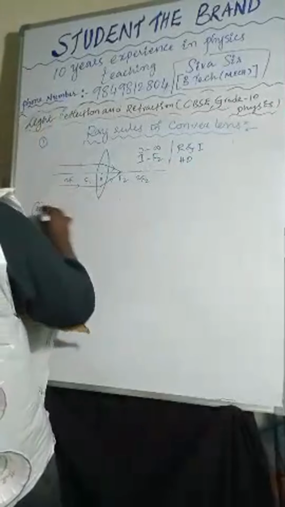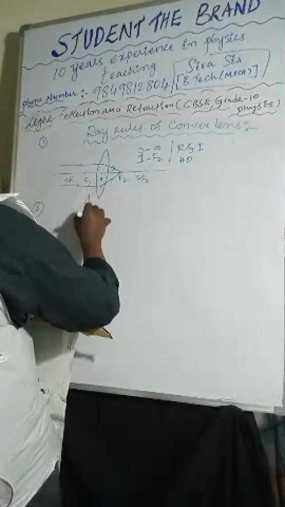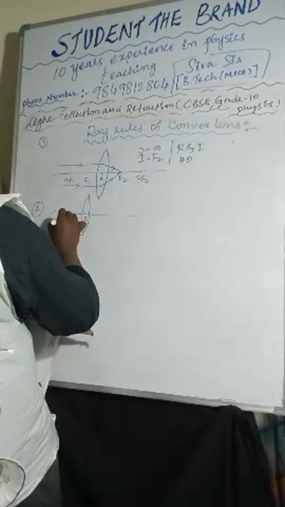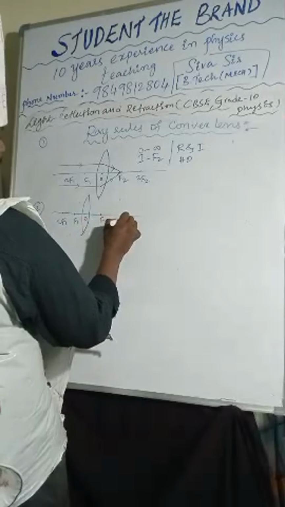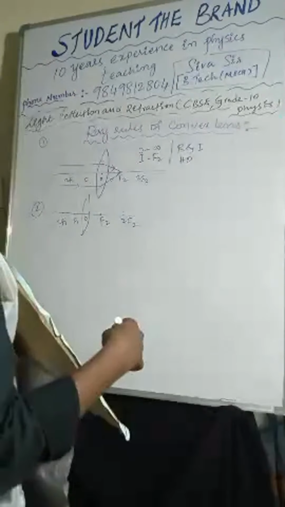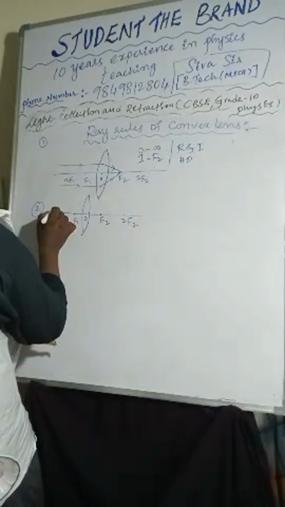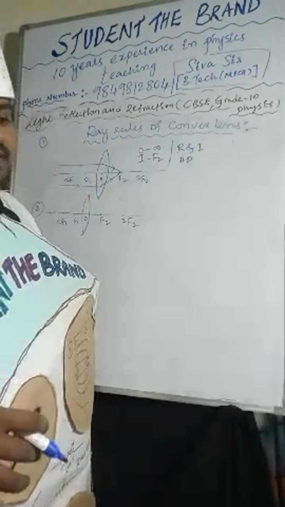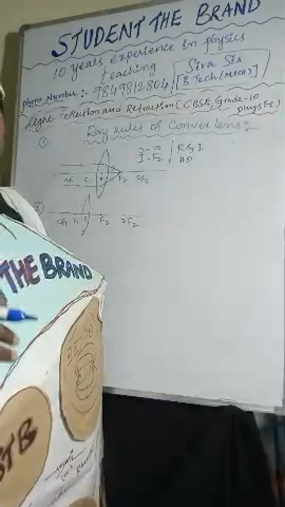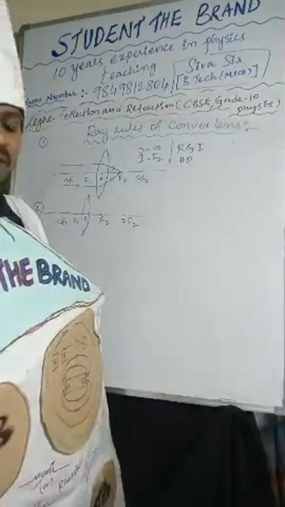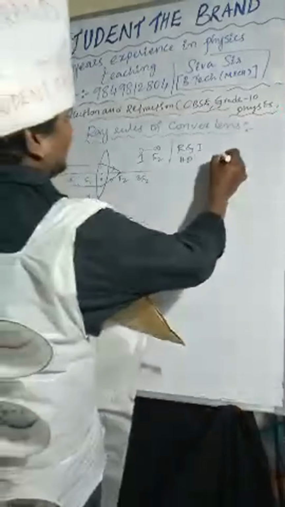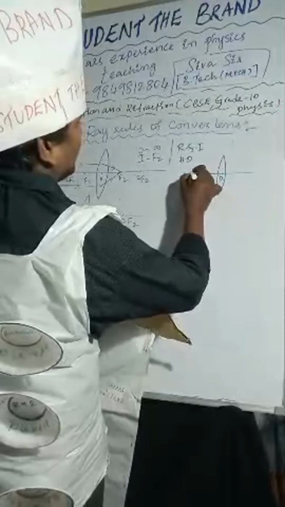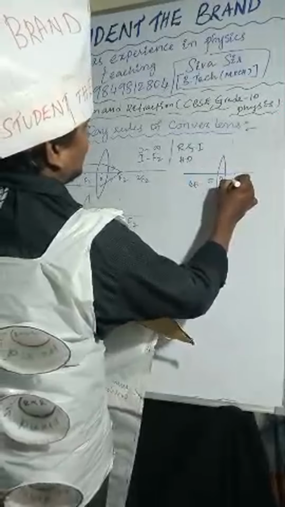Now, if you are taking the second lens, with optic center, F1, 2F1, F2, 2F2, the object is placed beyond the center of curvature. We are discussing ray rules, right? These ray rules are for image formation. Anyway, three ray rules are there. First one: I'm taking the optic center, F1, 2F1, F2, 2F2.